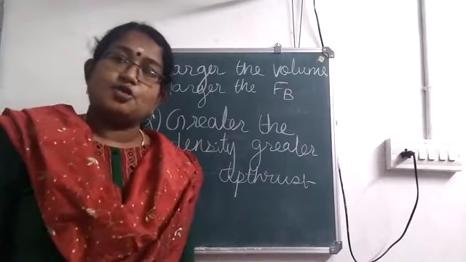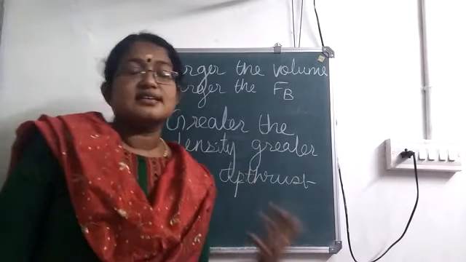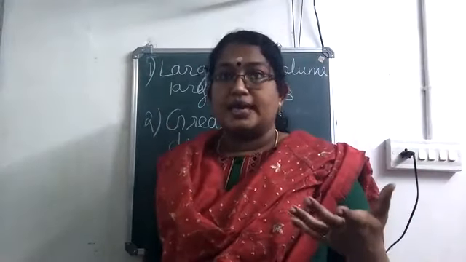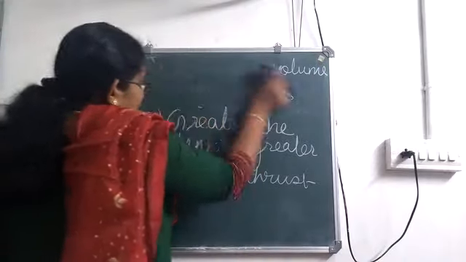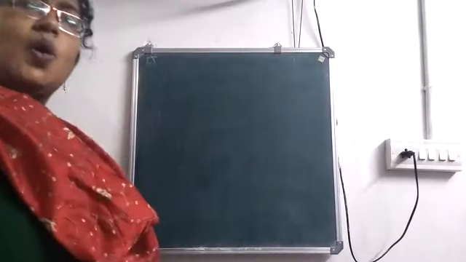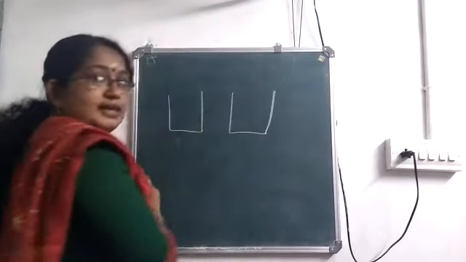So the second characteristic feature is greater the density, greater is the upthrust. I am considering an object which is immersed in mercury as well as water. Which one has greater density? Is it water or mercury? I am taking two similar beakers.